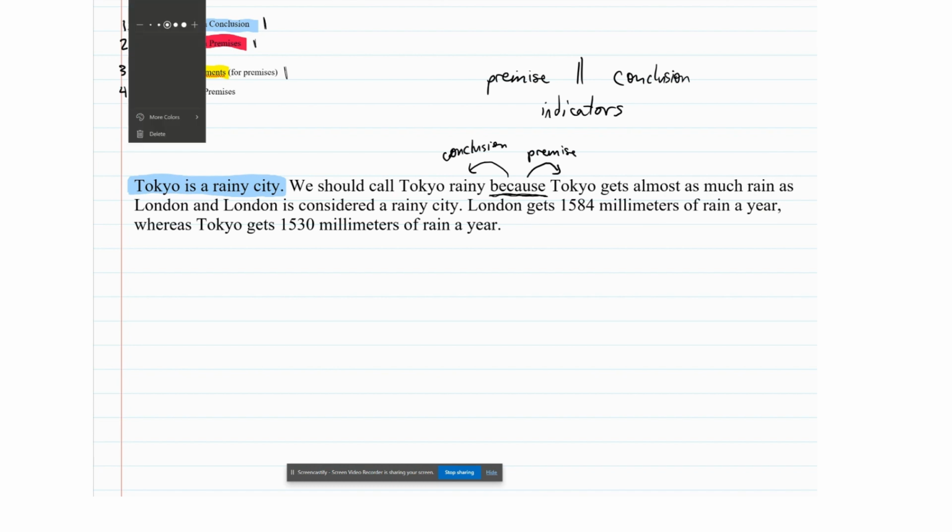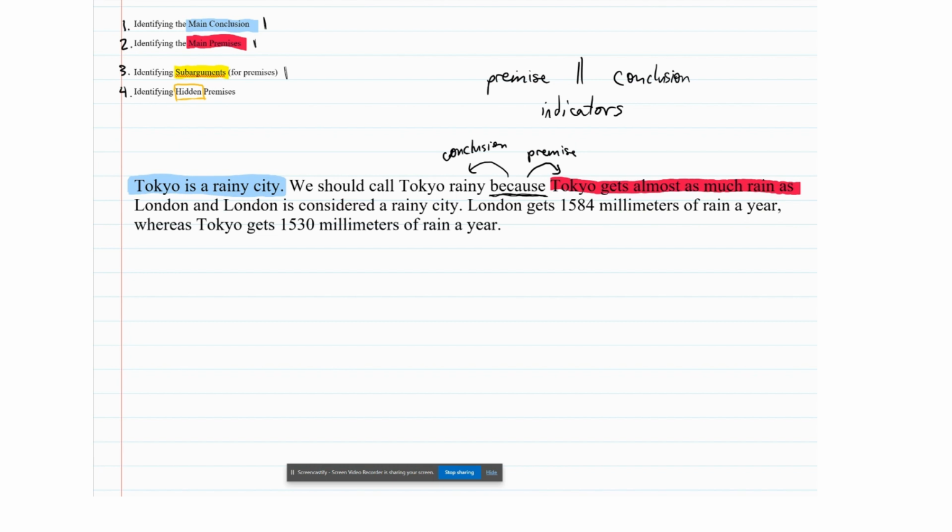Now, let's go ahead and take a look at what comes after the because, the second half of this sentence. The second half of the sentence says Tokyo gets almost as much rain as London, and London is considered a rainy city. So that means this is one of our premises. Tokyo gets almost as much rain as London. And then remember, and is a logical word, right?